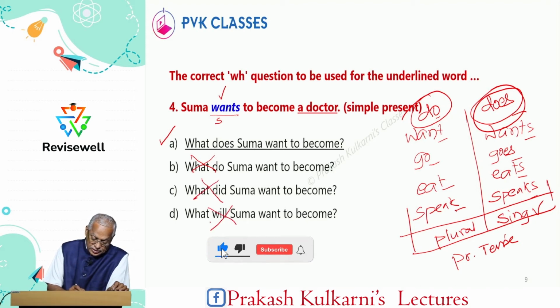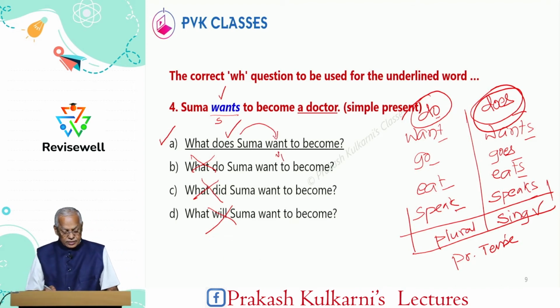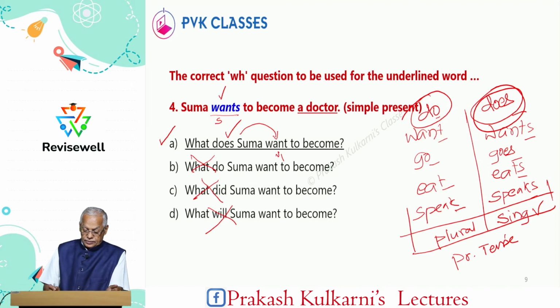So the correct one is, and does is followed by V1 verb. Therefore, the correct answer is A. What does Suma want to become? Okay.